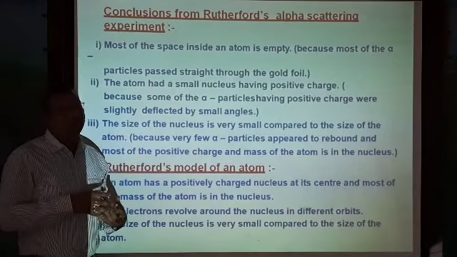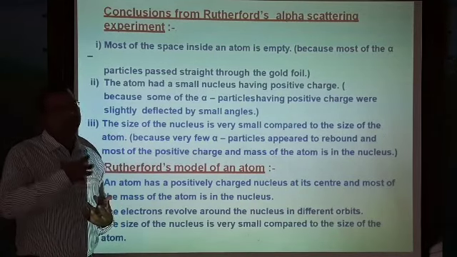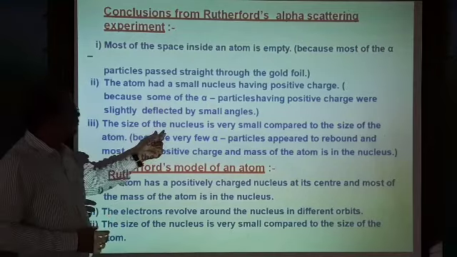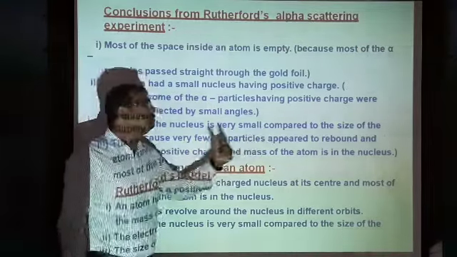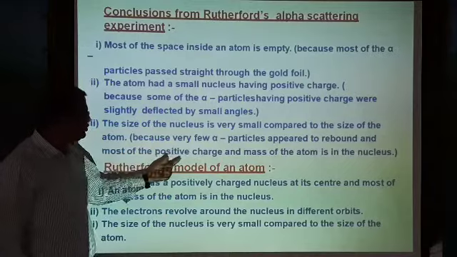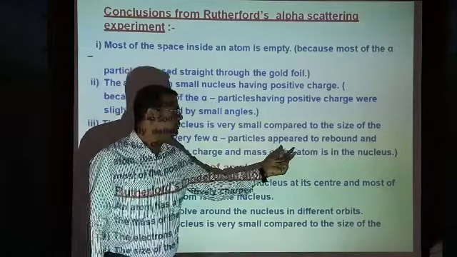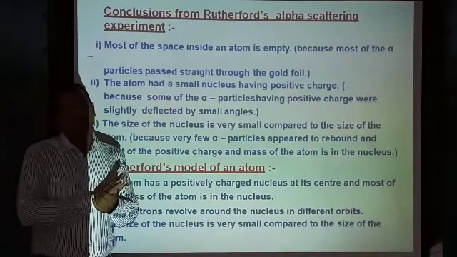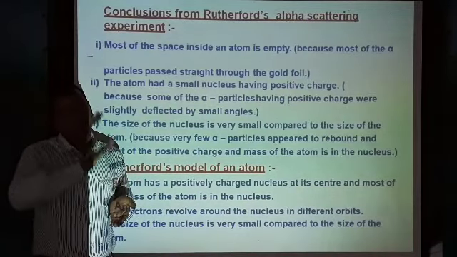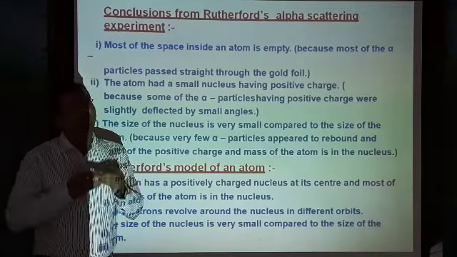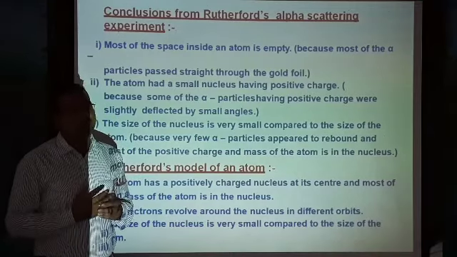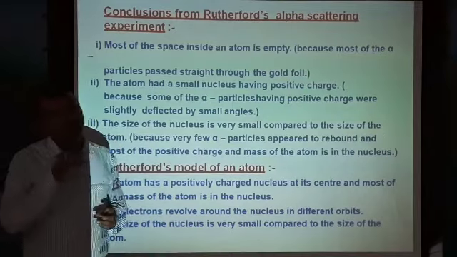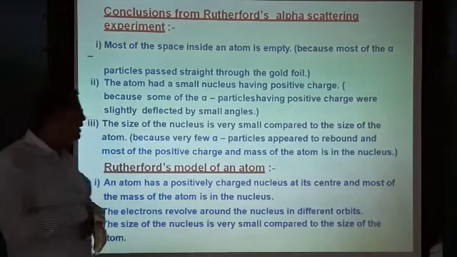The nucleus is smaller than the atom, because very few alpha particles appear to rebound, and most of the positive charge and mass of the atom is in the nucleus. Most of the alpha particles pass in a straight line, but only a few rebound from the center. This is because the size of the nucleus is very small when compared with the size of the atom.